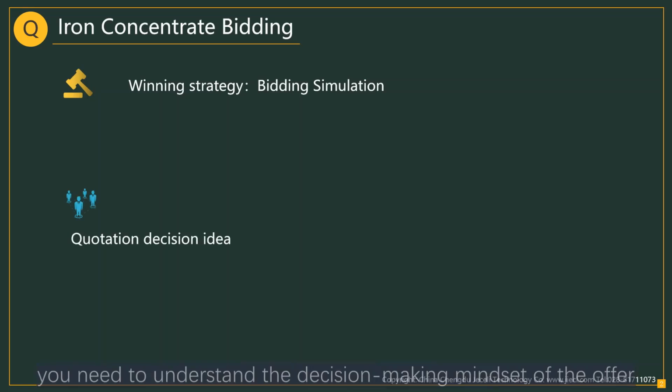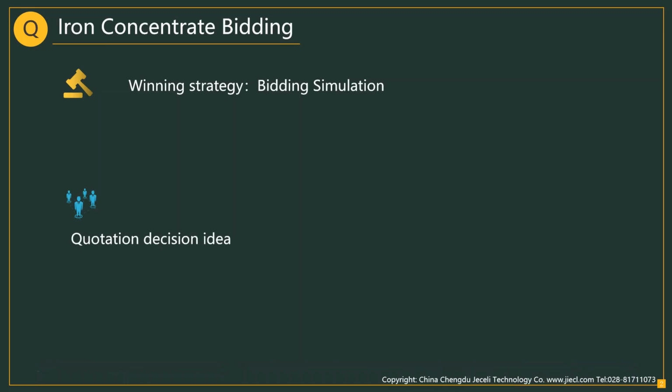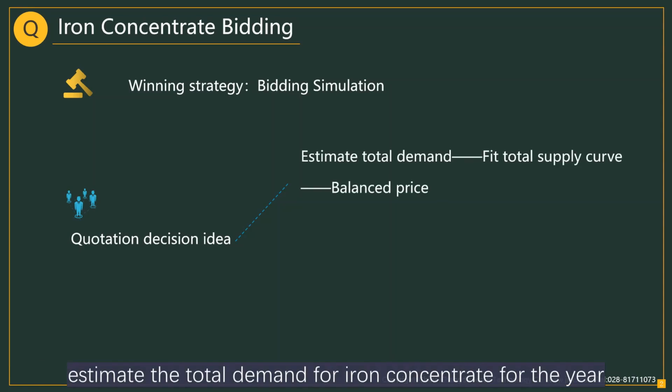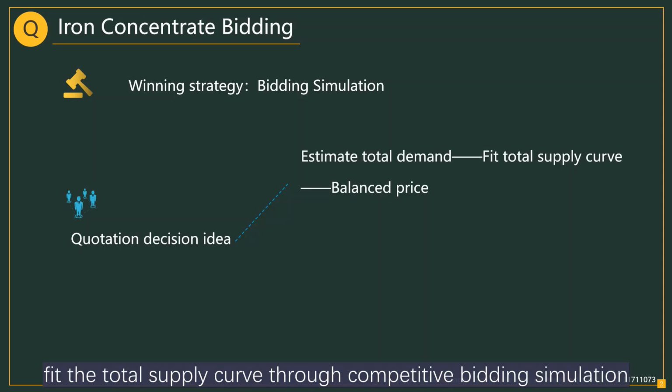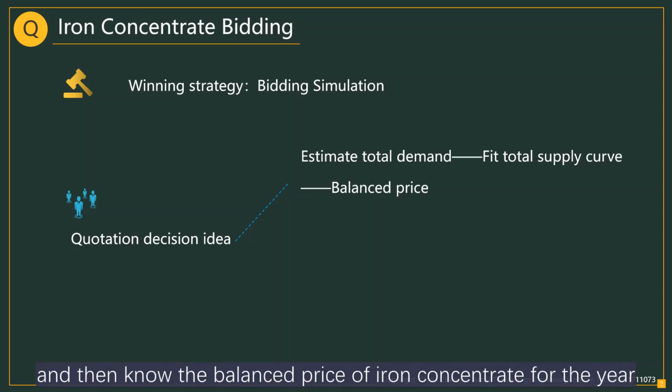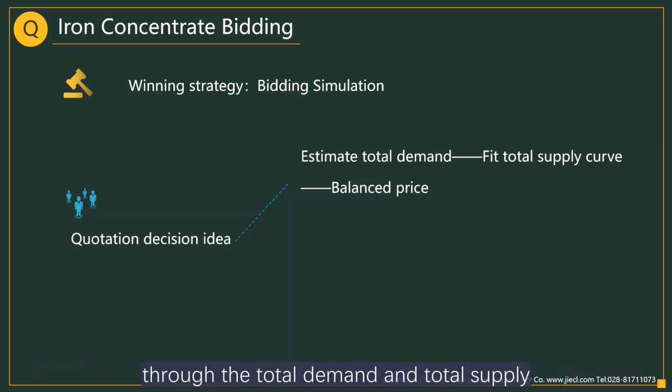Secondly, you need to understand the decision-making mindset of the offer. Estimate the total demand for iron concentrate for the year. Fit the total supply curve through competitive bidding simulation. And then know the balance price of iron concentrate for the year through the total demand and total supply.